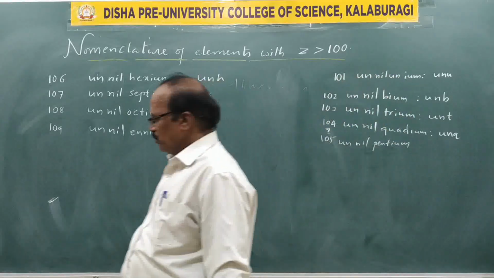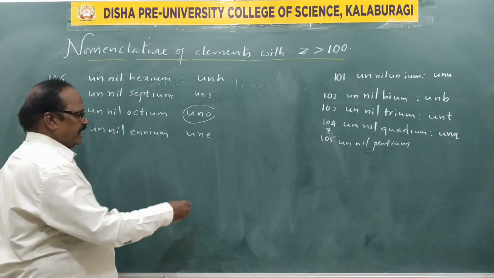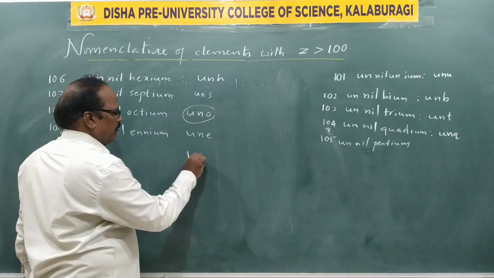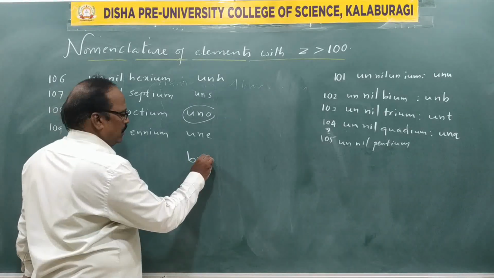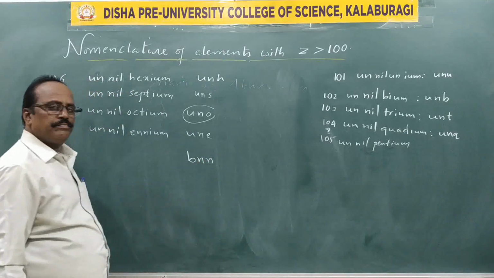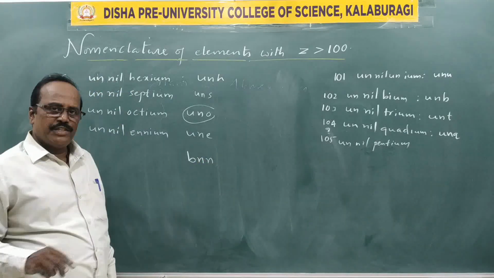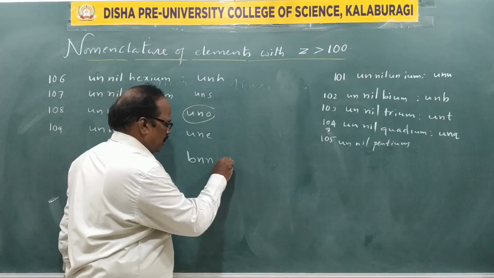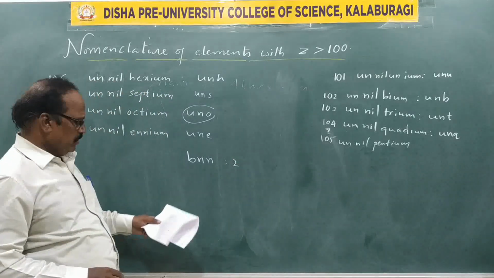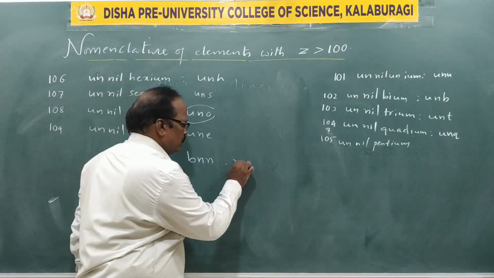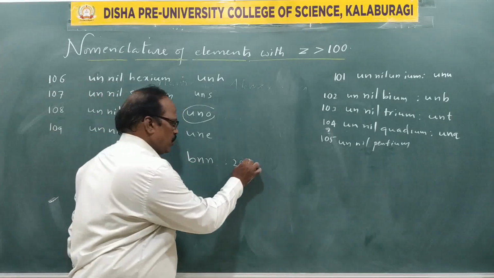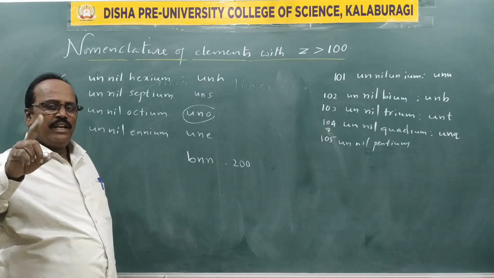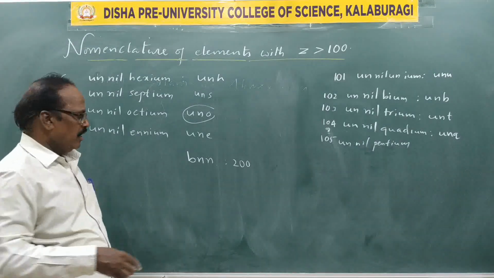Now you tell me. I am writing the abbreviation BNN. You should give the numbers. B means 2. N means 0. Again N means 0. BNN means 200.